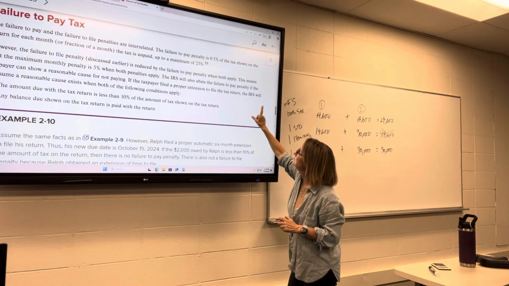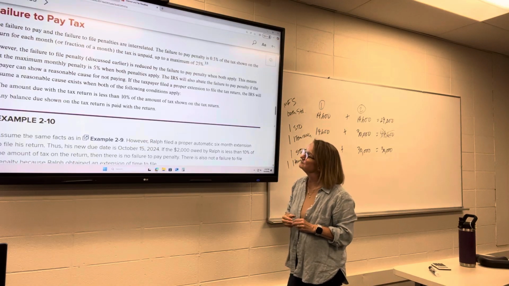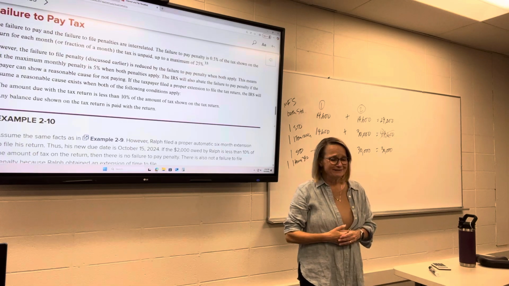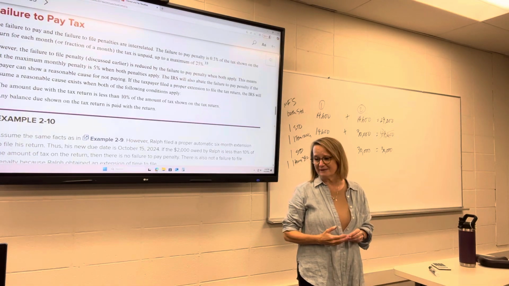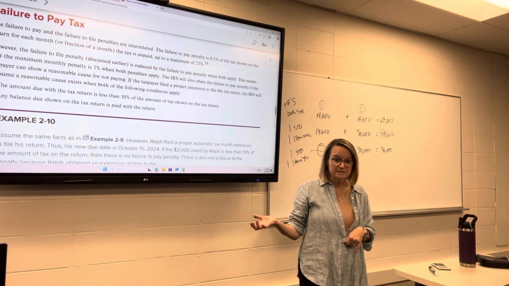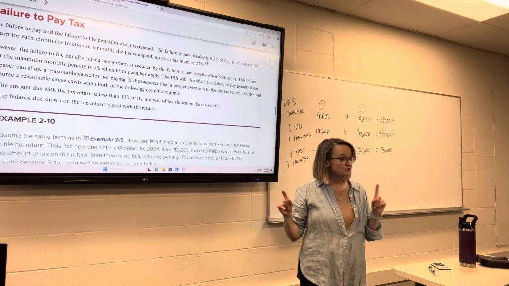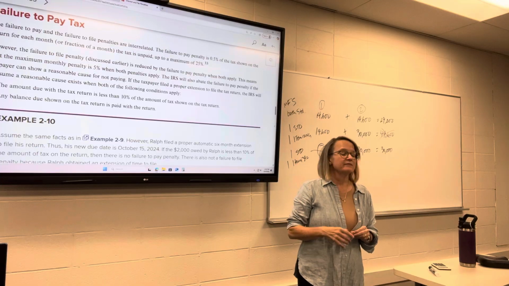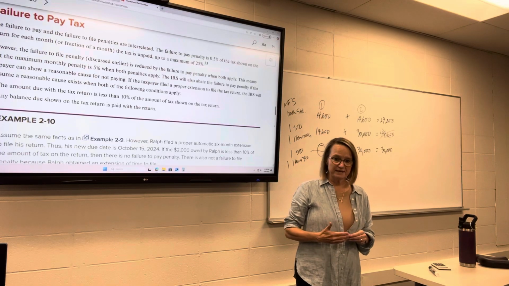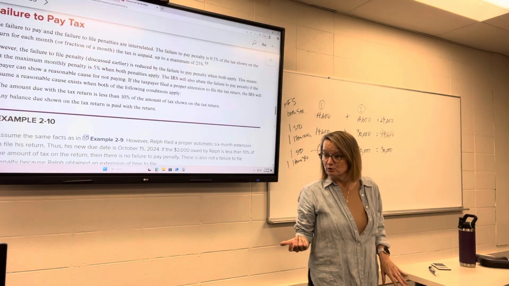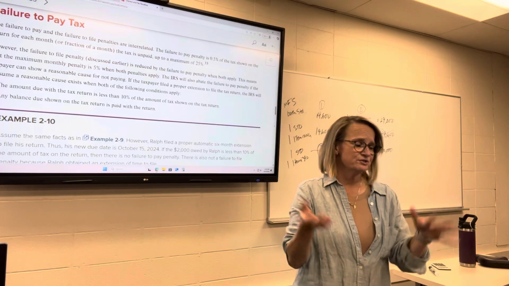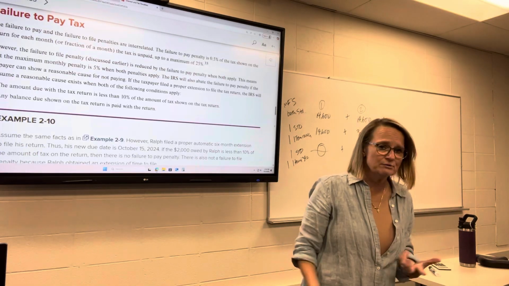They will abate the failure to pay penalty if the taxpayer can show reasonable cause. That was a big part of my job too, was writing letters to the IRS or calling them on behalf of taxpayers, asking them to abate or forgive penalties. Oftentimes the first time they will do that. They never abate the interest, but they would oftentimes abate the penalty. And this is something a lot of taxpayers don't realize. They'll get a notice from the IRS and they'll just pay it. They'll assume the IRS is right. IRS is not always right.